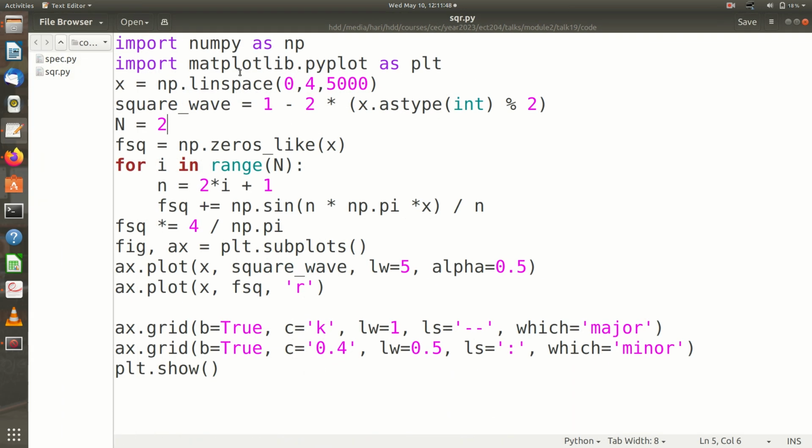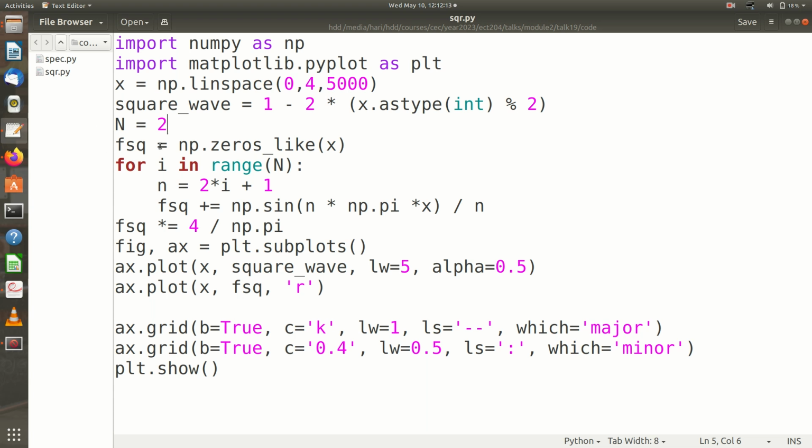Now, I have NumPy included, and matplotlib is included for plotting. I have np.linspace from 0 to 4. I have taken 5000 values, a vector of 5000 values, and I have created a square wave here. Now, let us take the first 2 values of the Fourier series and see how it looks.